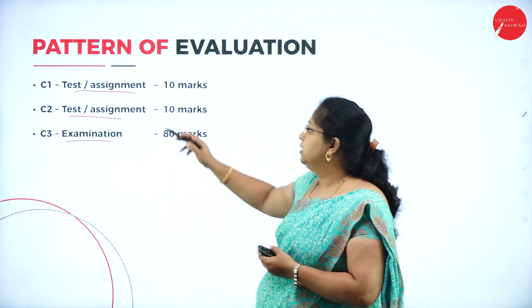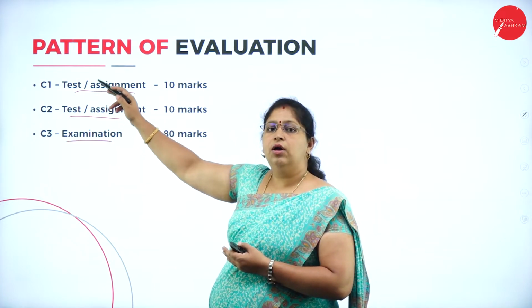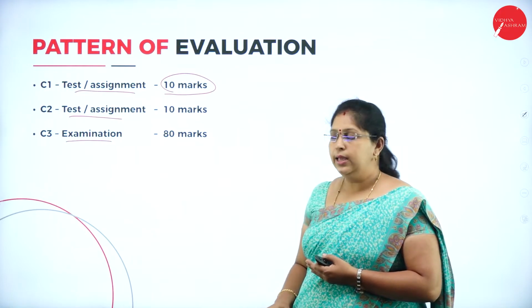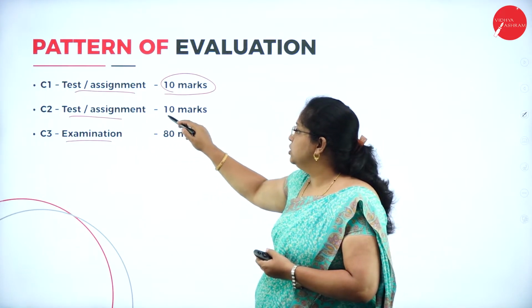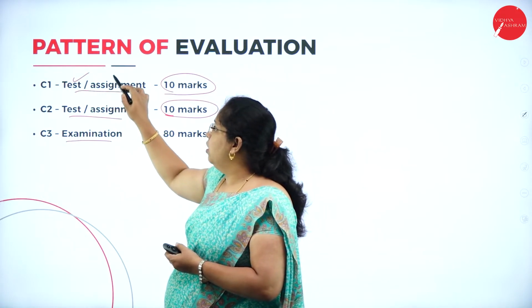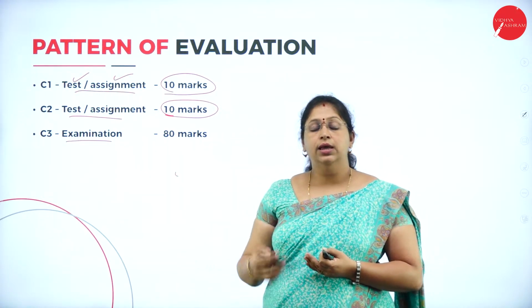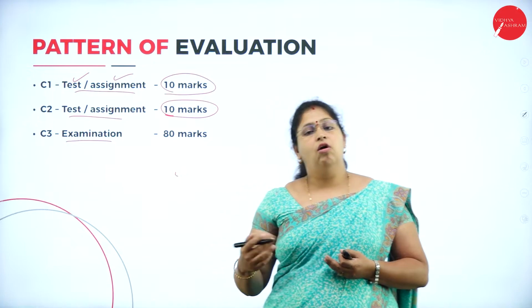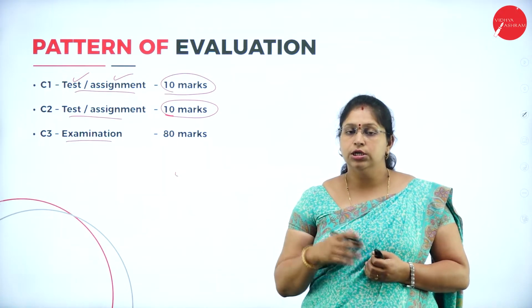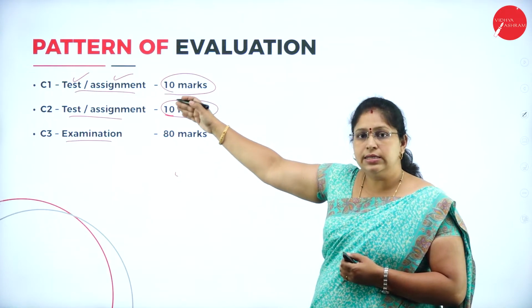Here your C1 or first internals is for 10 marks, then second internals is also for 10 marks. It can be a test or assignment. They may give you a test or maybe some assignment to write and submit to the college. So this is how your internals are conducted.